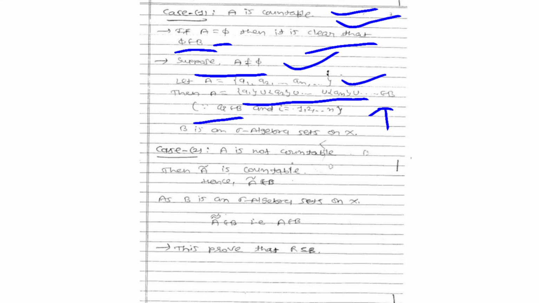All the a_i are in B and B is a sigma algebra. Therefore, you can say that B is a sigma algebra of sets on X.